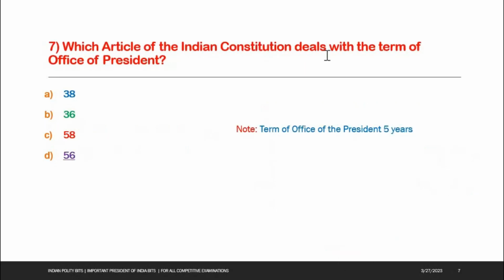Which article of the Indian Constitution deals with the term of office of president?